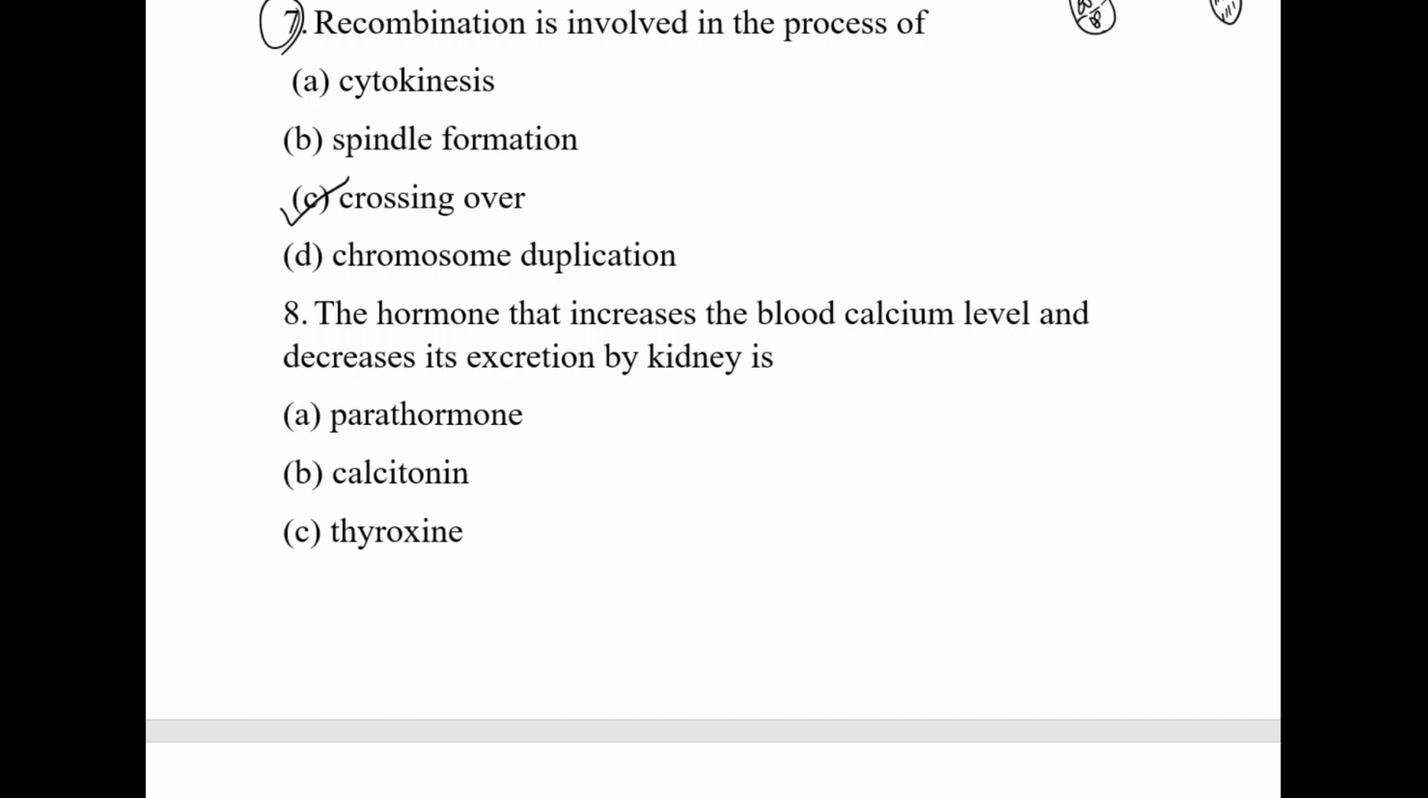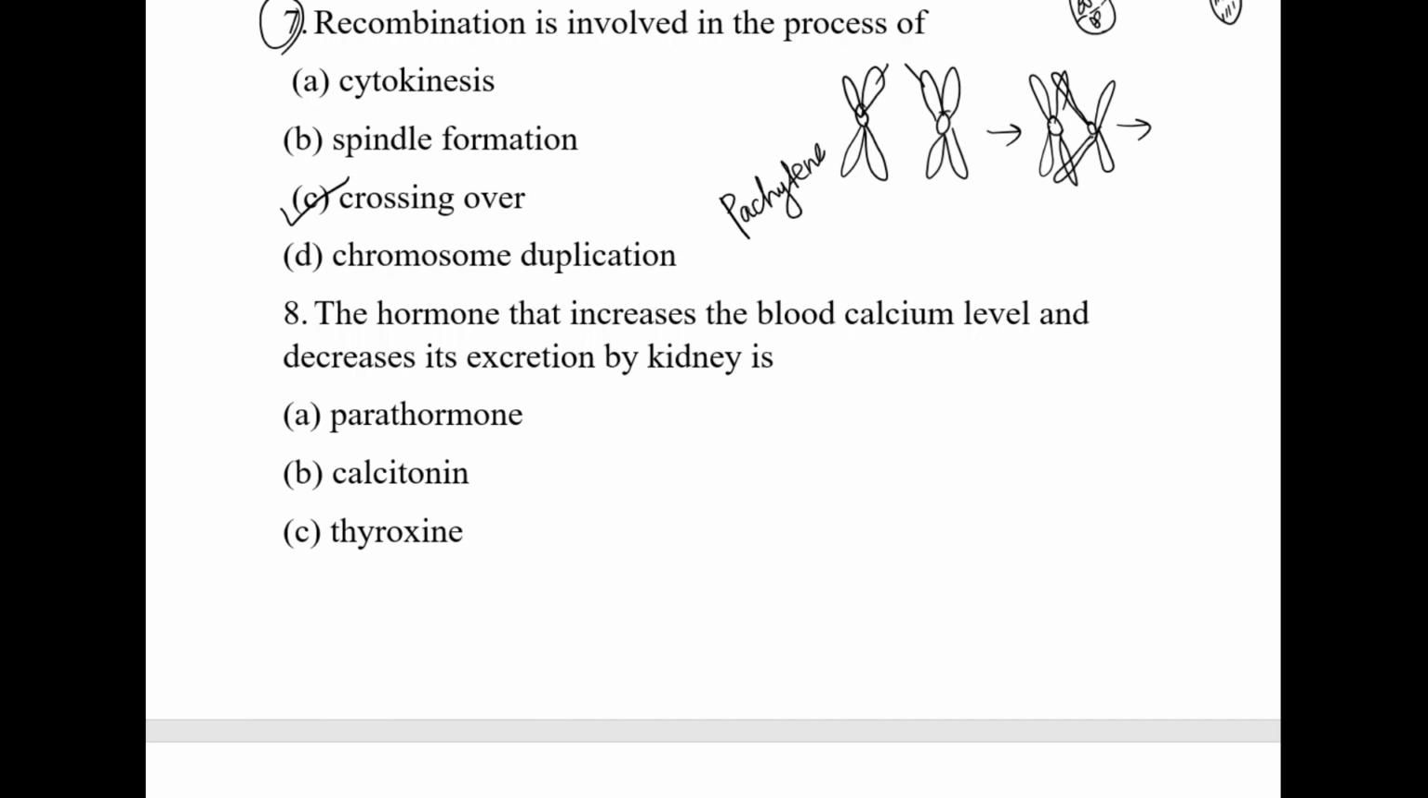What is crossing over? Crossing over means, suppose this is one chromosome with two chromatids, and this is another chromosome, and these are the non-sister chromatids. In recombination, the non-sister chromatids exchange, leading to a new type of chromosome with a new character. This is known as crossing over, and mainly it is found in which stage of meiosis? Pachytene stage of meiosis 1. Okay.